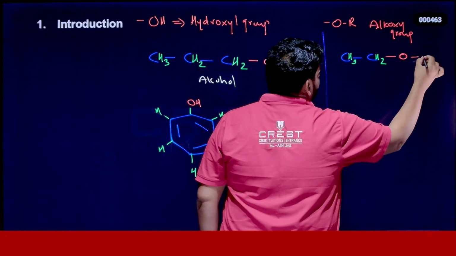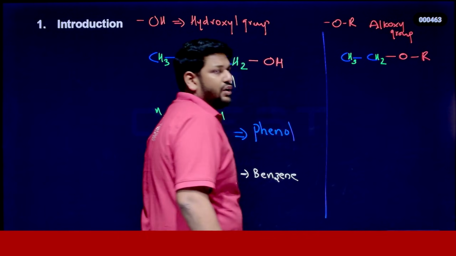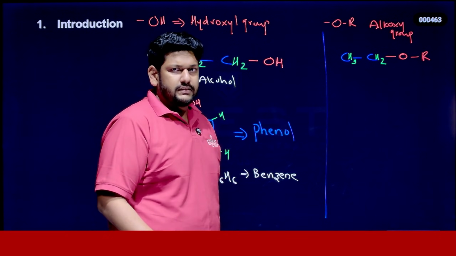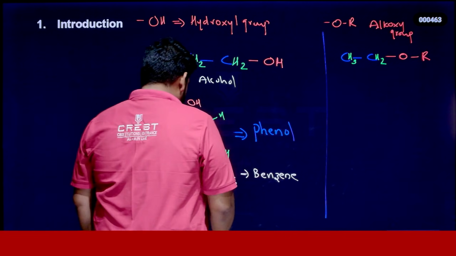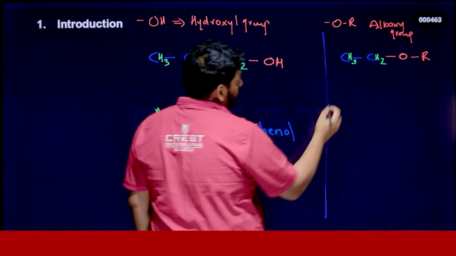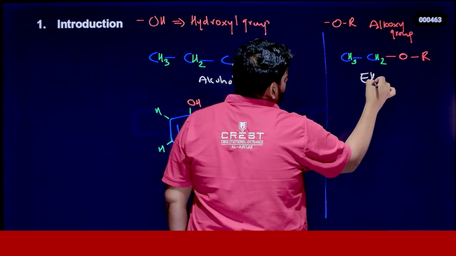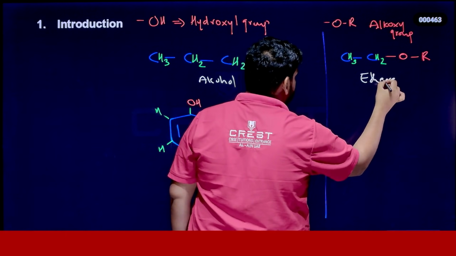OR. OR means R group, what's the meaning of R group? Yeah, that's the carbon chain itself, right? So you can take, or I can give you some example here. Look at here. We can call this an ether, right? This is ether.